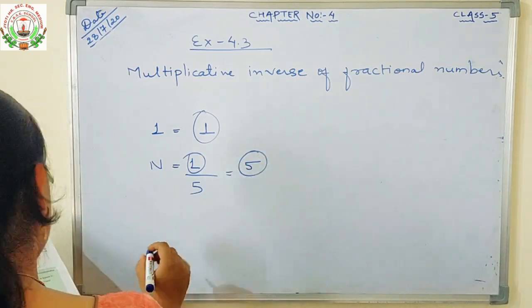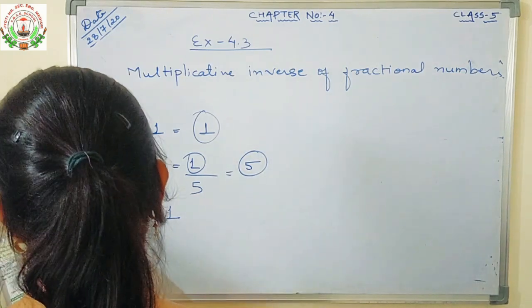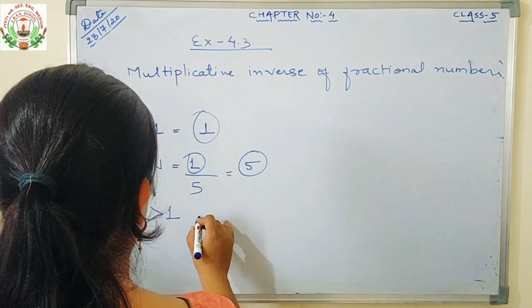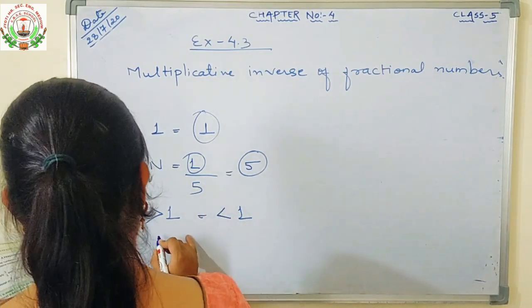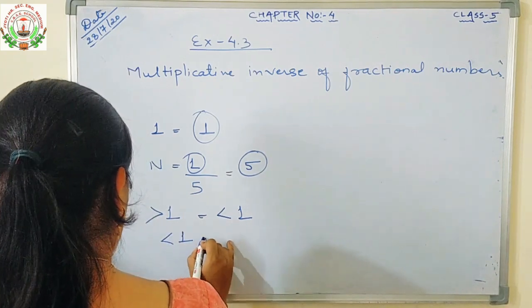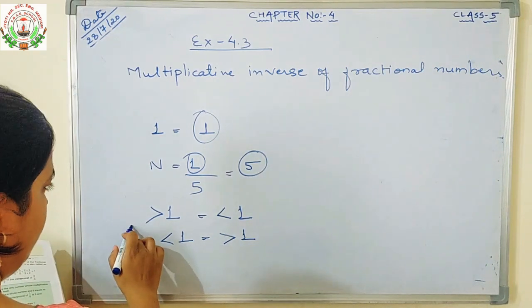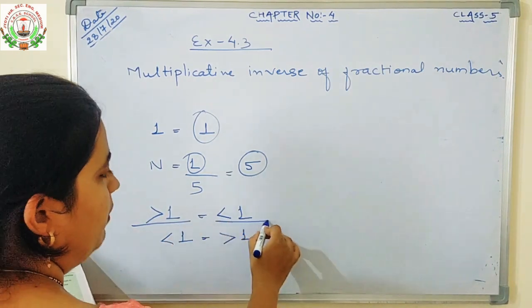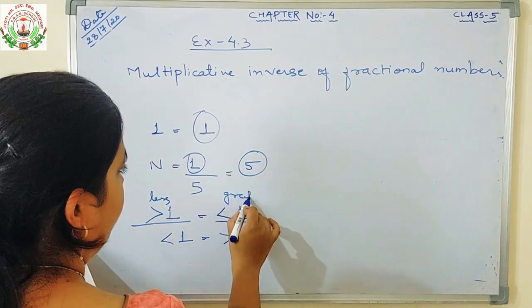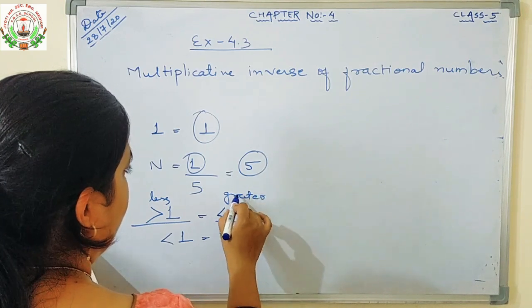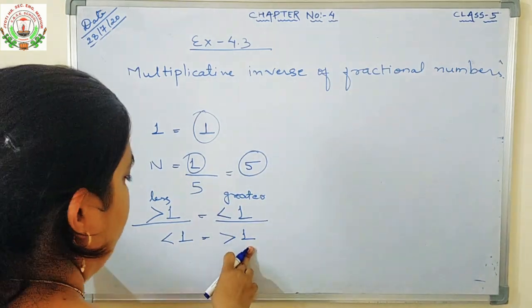If a number is less than 1, then its reciprocal will be greater than 1. If a number is greater than 1, then its reciprocal will be less than 1. Less, greater.